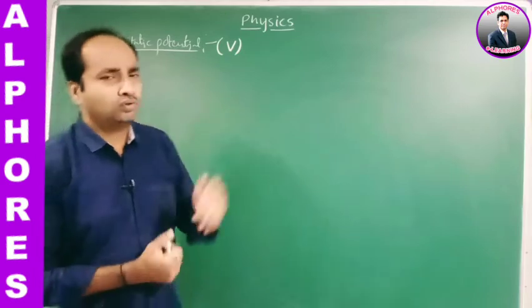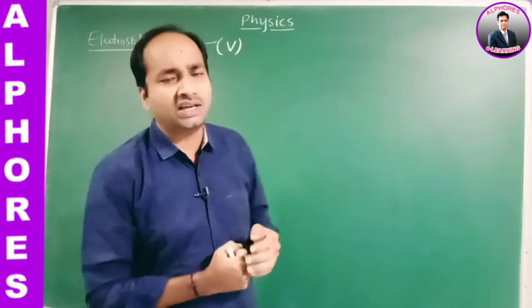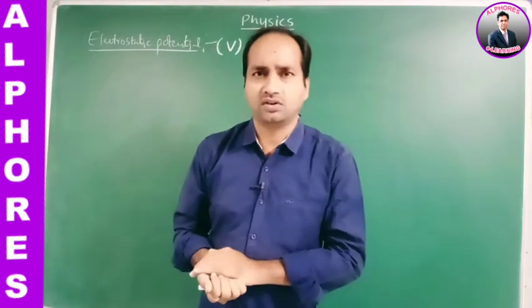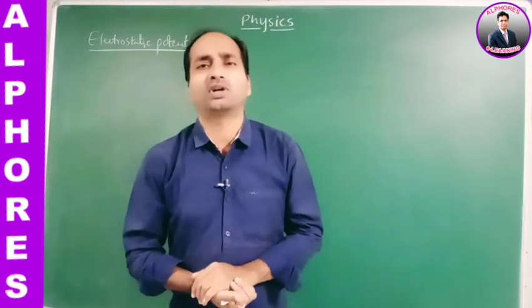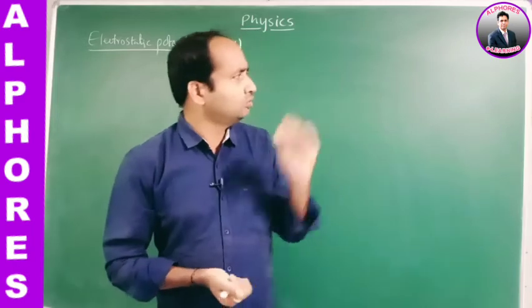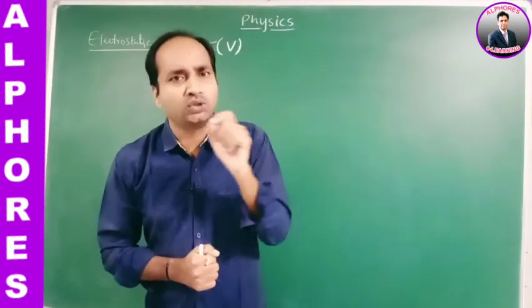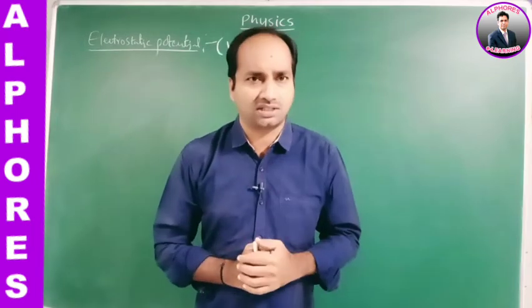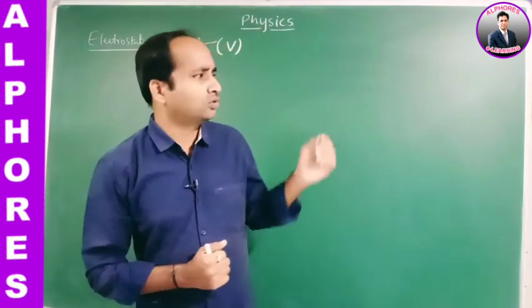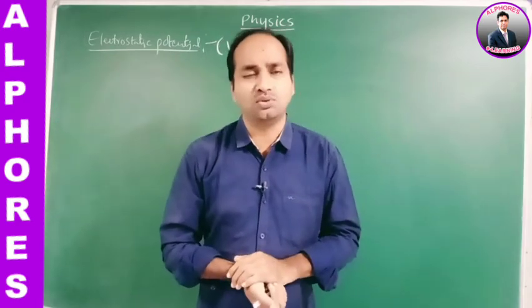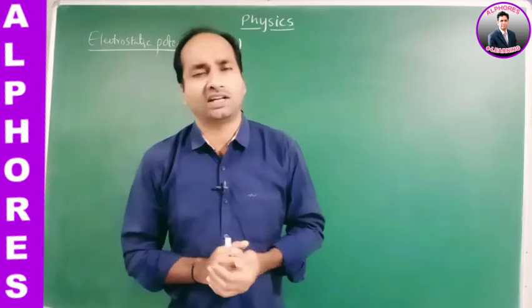Okay, now suppose another charge is at some infinite distance, without any influence of the electric field. Now that charged particle is brought into the electric field of the first charge. We have to move the positive charge from infinite distance to any point in the electric field.